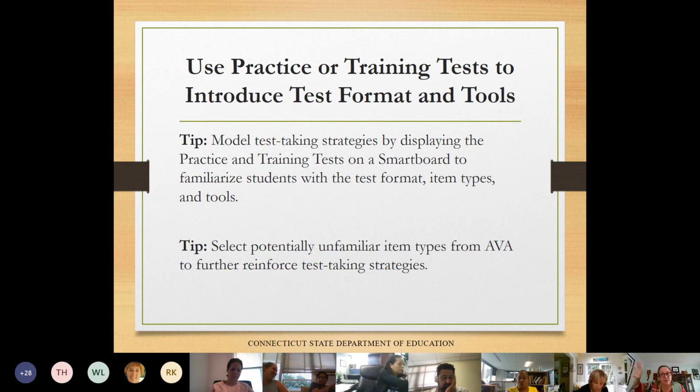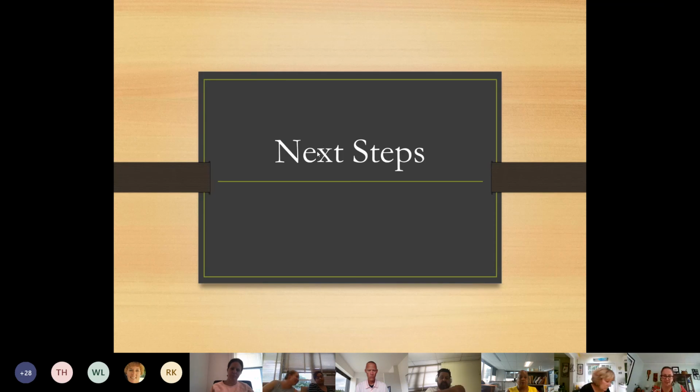This isn't really meant for instruction, but these could be used for test taking skills. The practice tests have a little bit more information and are a little bit longer. The training tests are really to teach you how to take the test and the items. And lastly, we have our next steps.